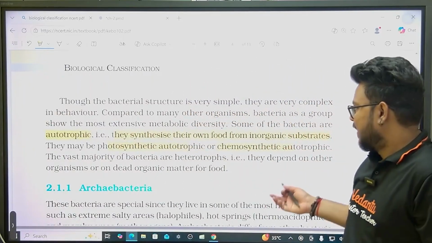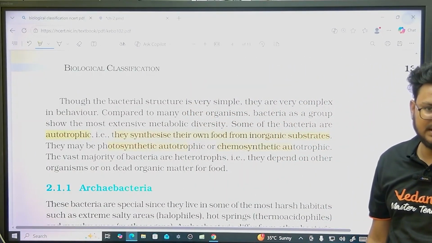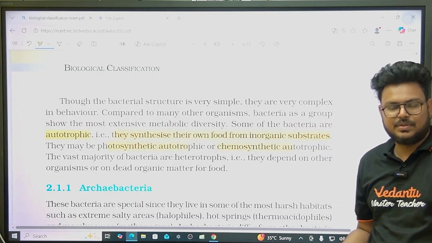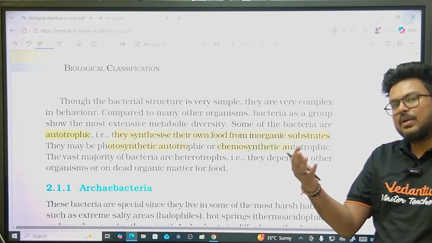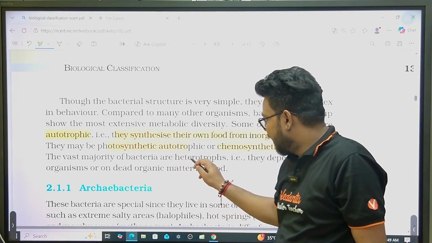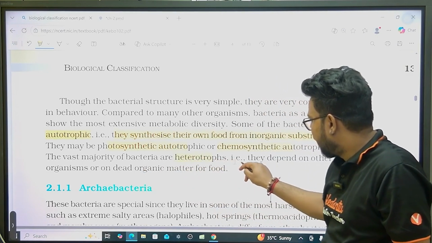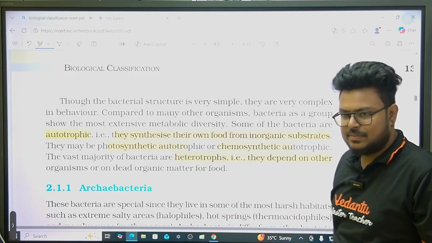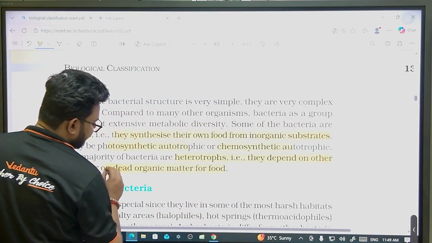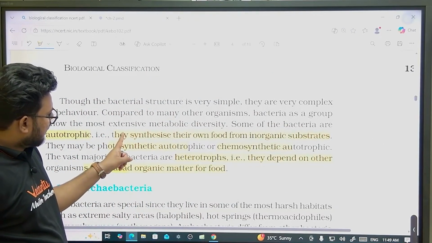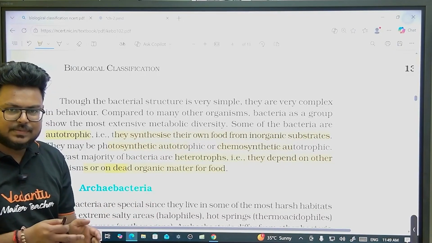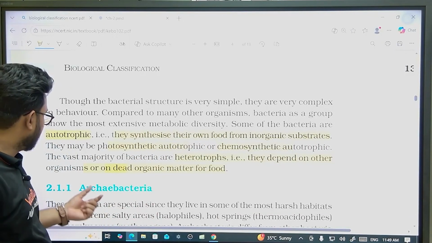Chemoautotrophs are those that depend upon chemicals to generate energy by themselves. Organic substance, inorganic substance... if they depend upon other chemicals, they are chemoheterotrophs. The vast majority of them are heterotrophs, that is, they depend upon other organisms for food, on dead matter and so on. Autotrophs synthesize their own food from inorganic substances.